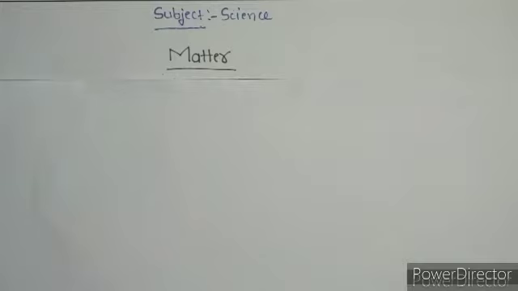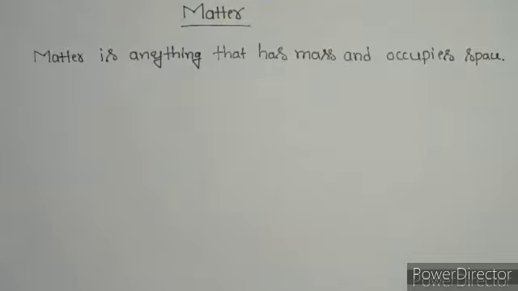So now let us learn about matter. Matter is anything that has mass and occupies space.